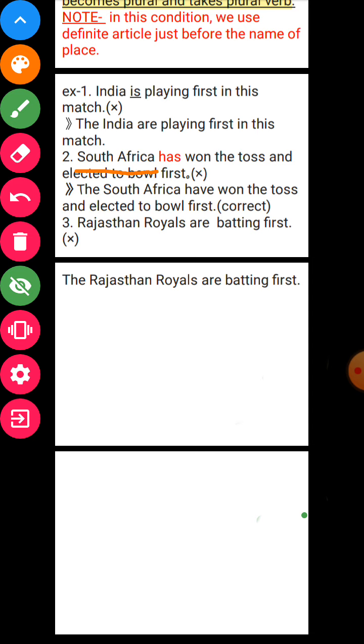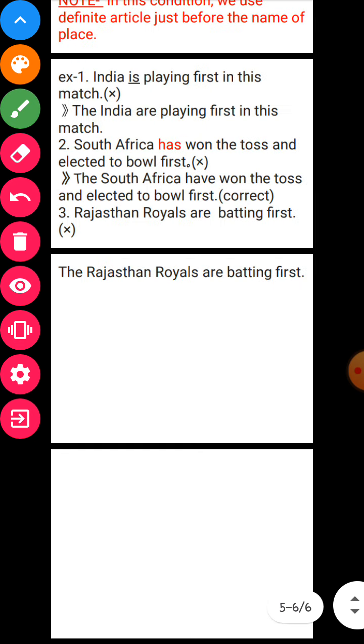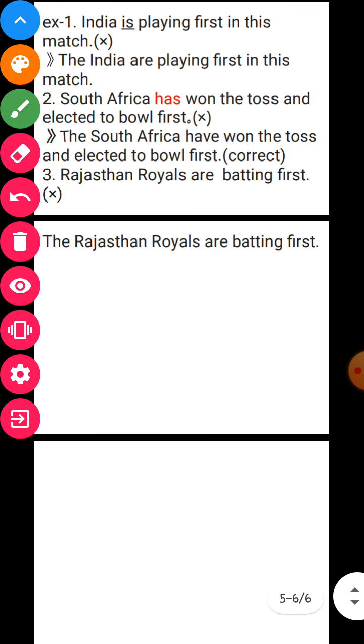So here South Africa is used as a team-denoting place. It becomes plural and takes a plural verb, and we also use a definite article before the name of the place. So the correct sentence will be: The South Africa have won the toss and elected to ball first. Is it clear?